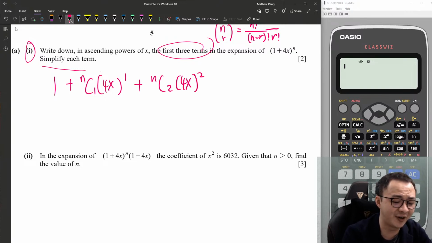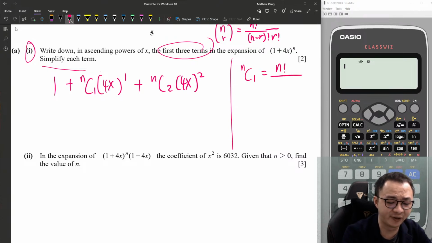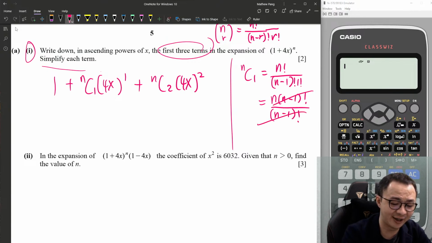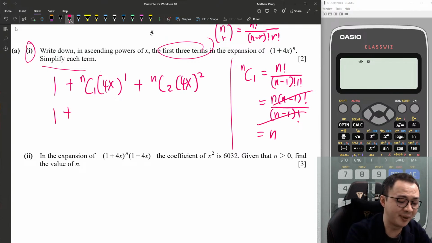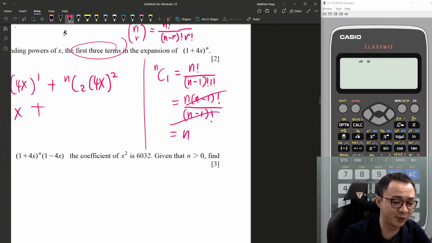But we need to simplify the nCr. We can simplify it here to give you some idea. nC1 based on the formula is n factorial over n minus 1 factorial, 1 factorial. 1 factorial is 1. n factorial, if I expand, is n multiplied by n minus 1 factorial, isn't it? 1 factorial is 1, ignore. Cancel, I got an n. So this is 1 plus, the whole thing is n, then this is 4nx.